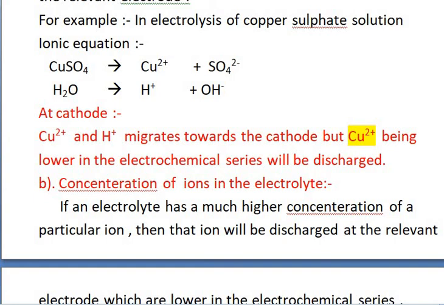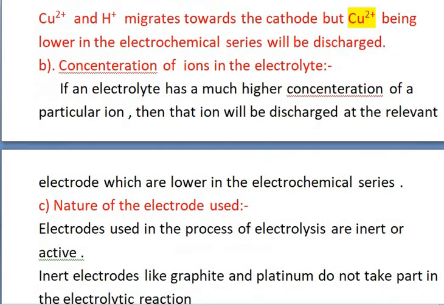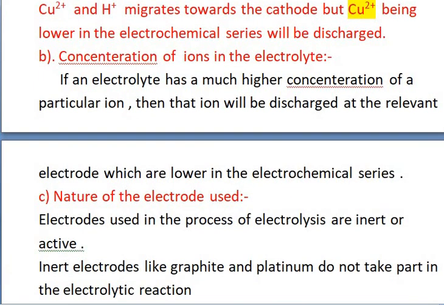The second factor on which the discharge of the electropositive ions depends is the concentration of the ions in the electrolyte. If an electrolyte has a much higher concentration of a particular ion, then that ion will be discharged at the relevant electrode. Again, it depends upon the position of the ion in the electrochemical series, if there is a difference in the concentration of the ions. I hope this is clear to you all.